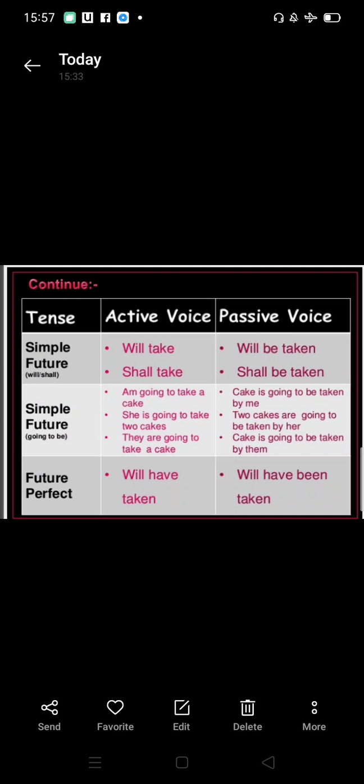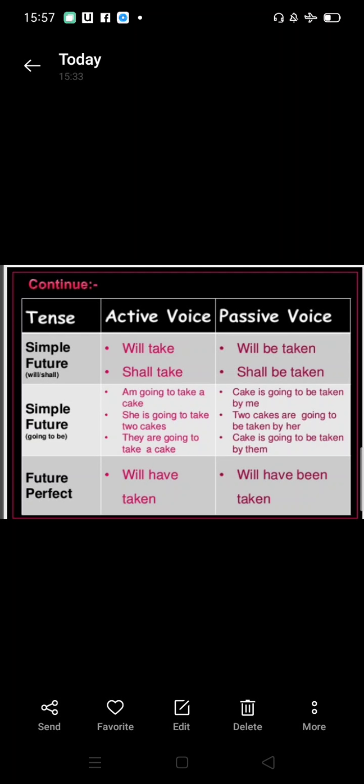Simple past, second form in active voice, took; passive: was taken, were taken. In past continuous, was taking, were taking becomes was being taken, were being taken. In past perfect, had taken. In simple future, will take becomes will be taken, shall be taken.